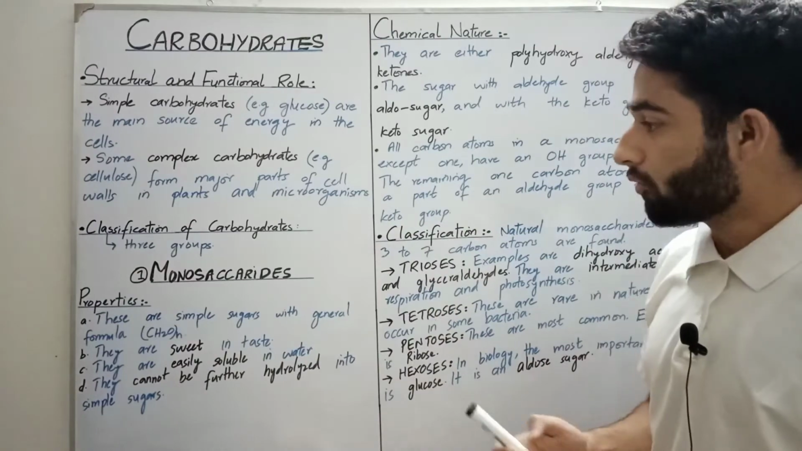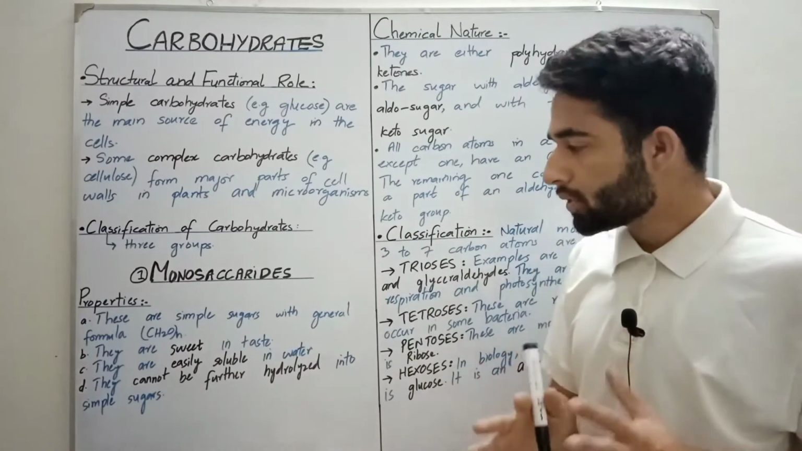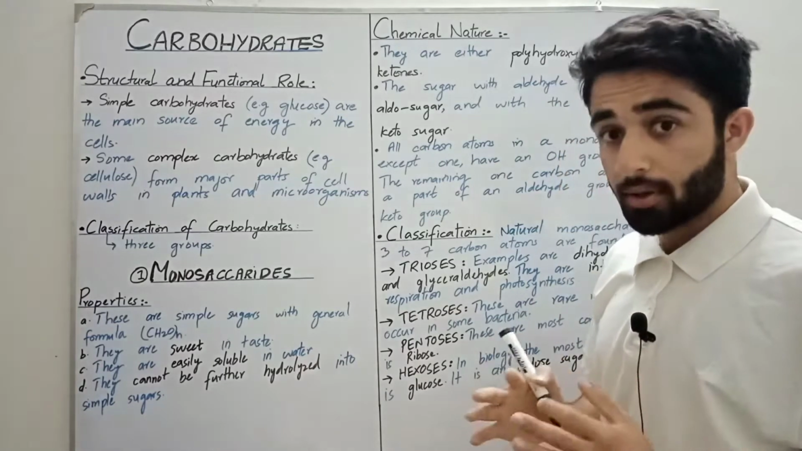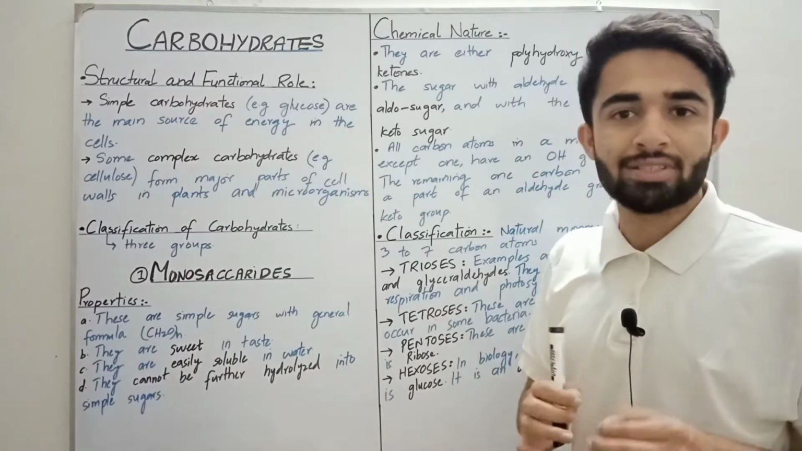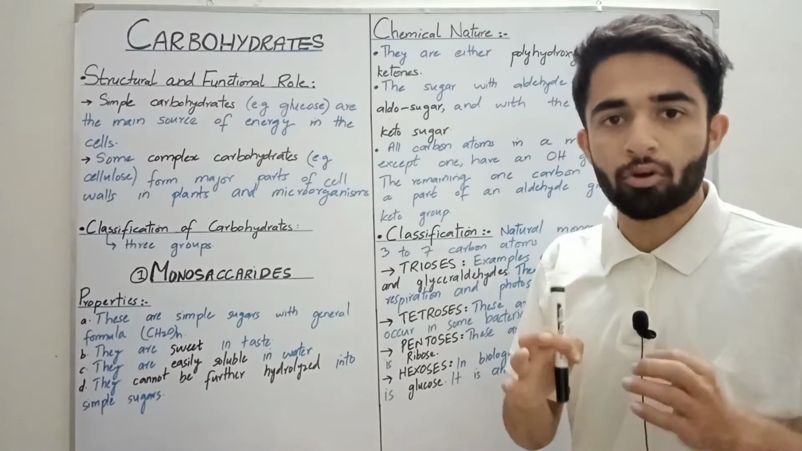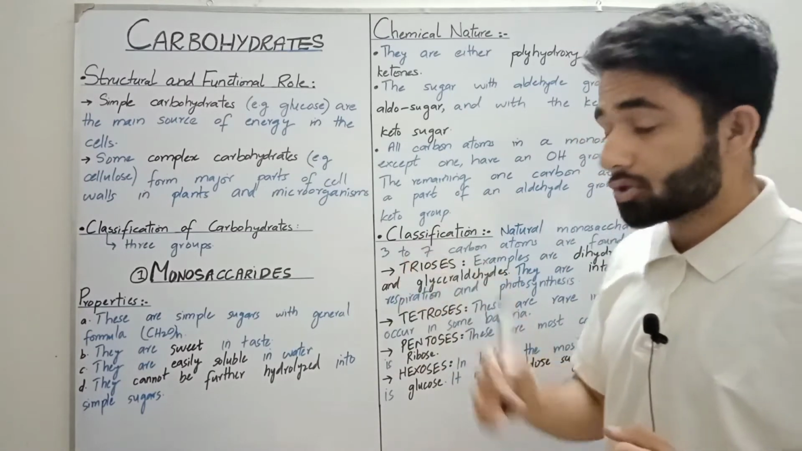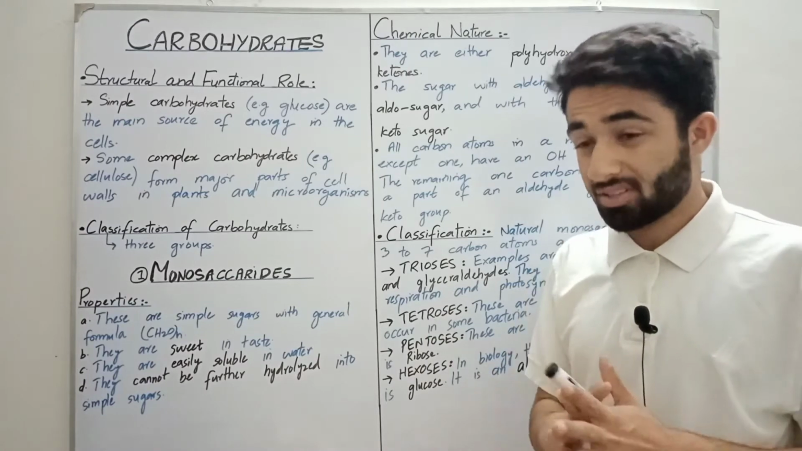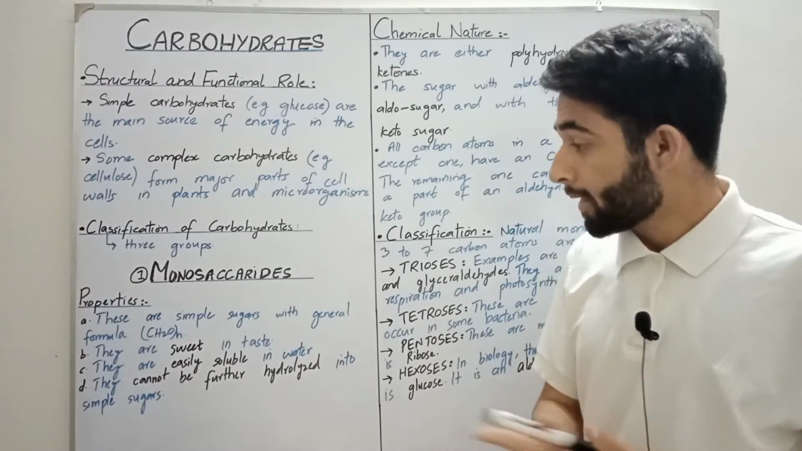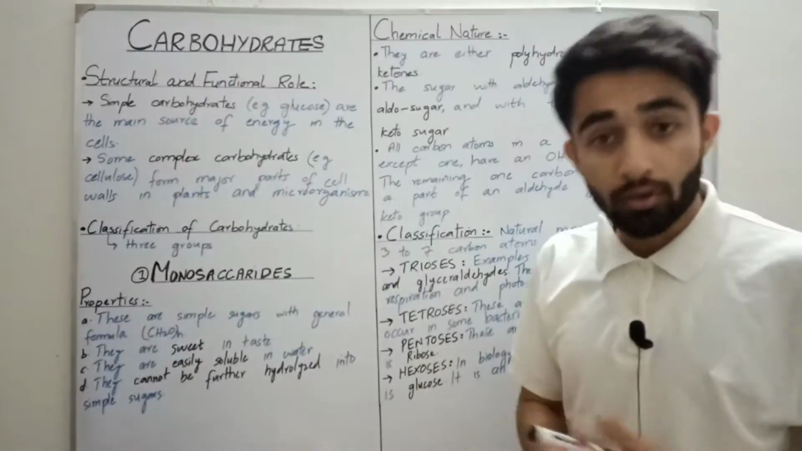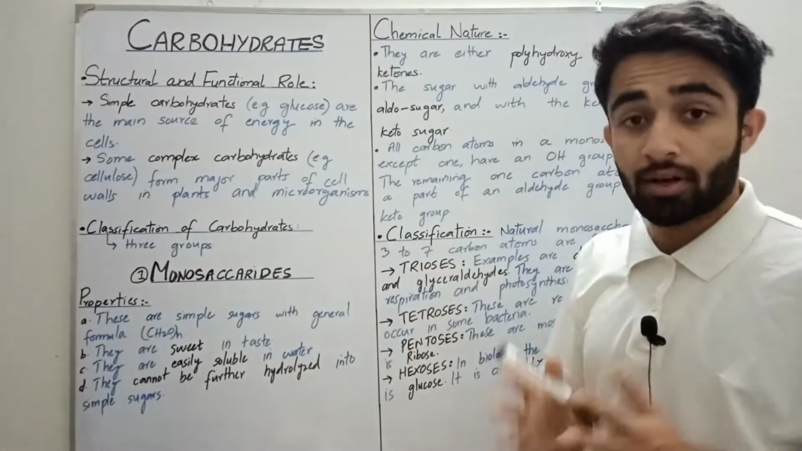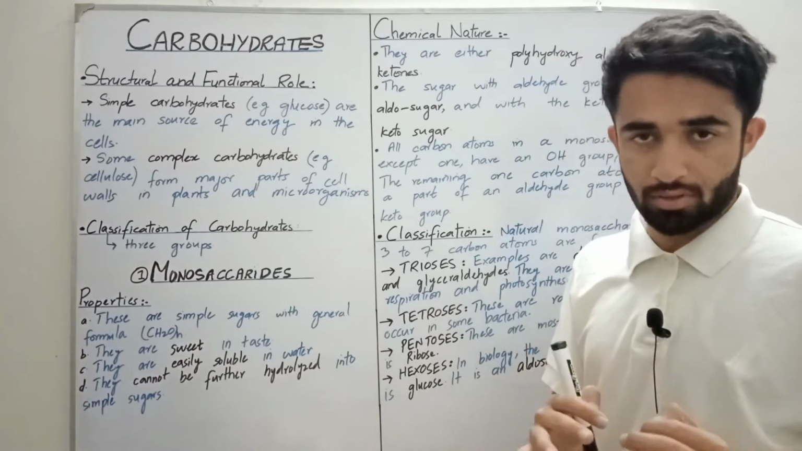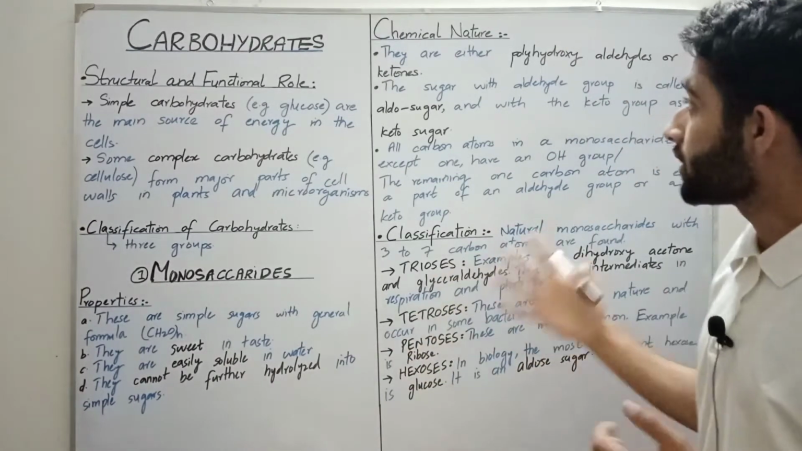So the properties of monosaccharides: they are simple sugars with the general formula CH2On. They are simple sugars because they have a simple structural formula. Their taste is very sweet, just like glucose. They are easily soluble in water and they cannot be further hydrolyzed into simpler sugars because they are already very simple sugars.